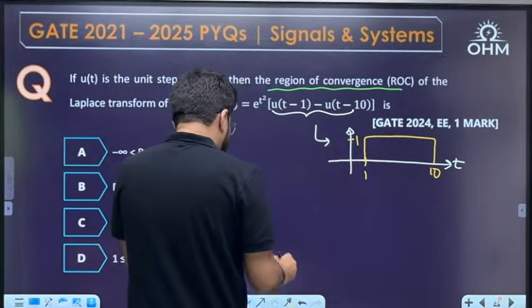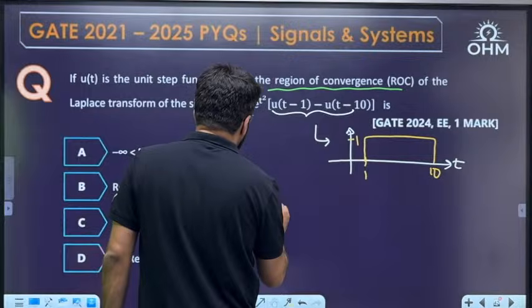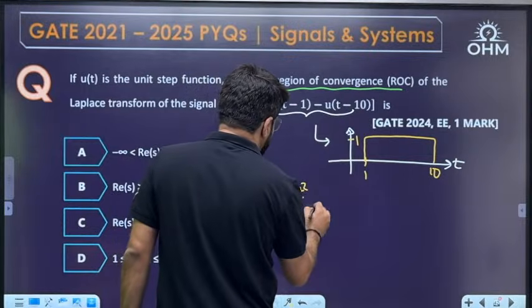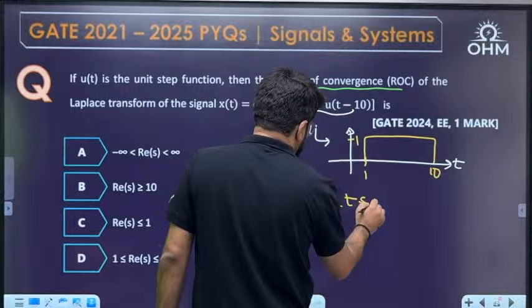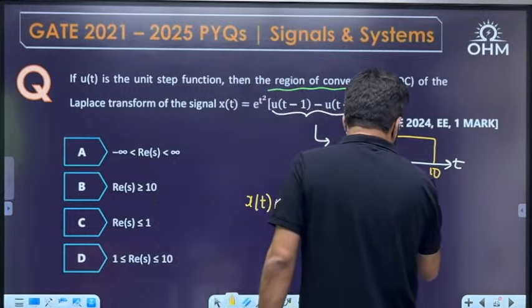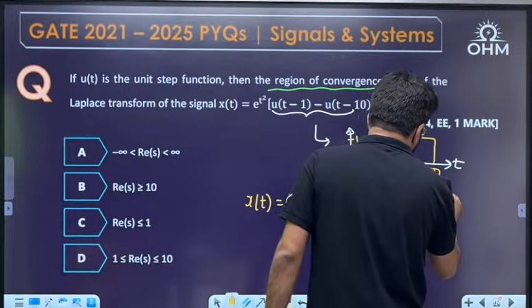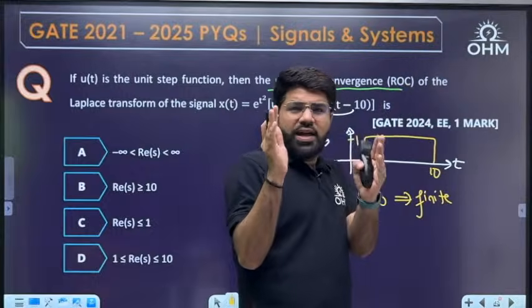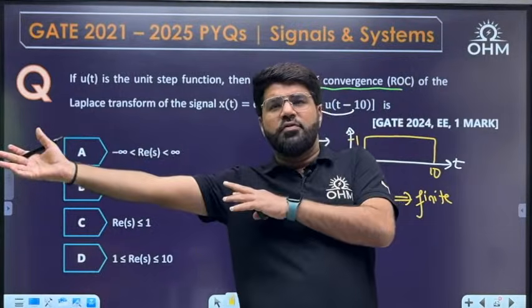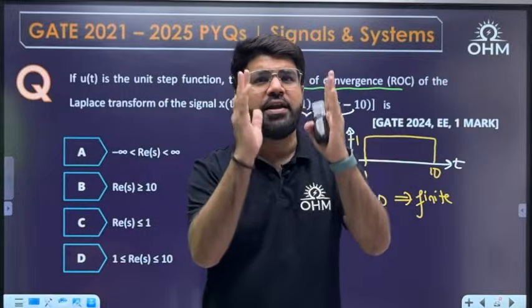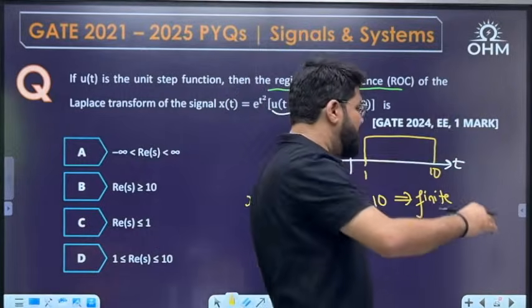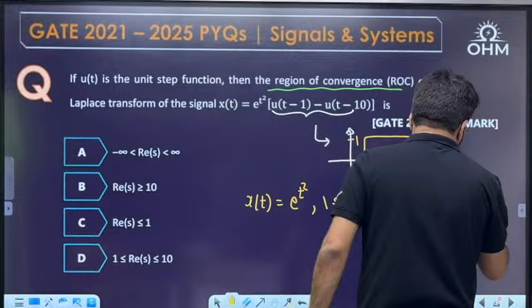That means I can now write the signal x(t) equal to e power t square only from 1 to 10. And that means the signal is going to be finite in duration. Whatever the signal, it only exists from t equal to 1 to 10. It doesn't go to infinity, doesn't go to minus infinity. Finite duration signal. What do you know about the ROC of a finite duration signal?